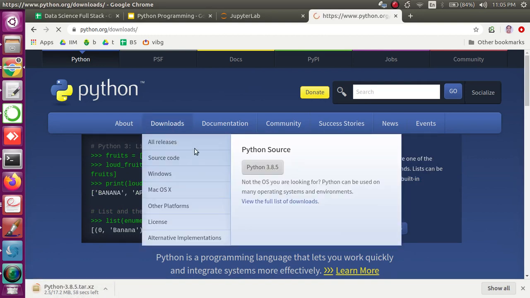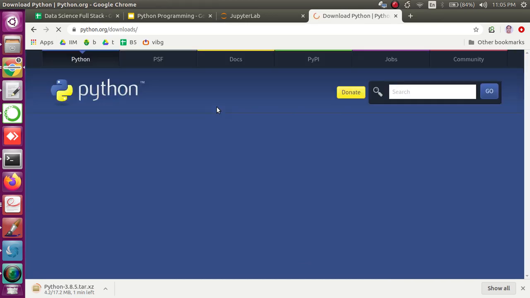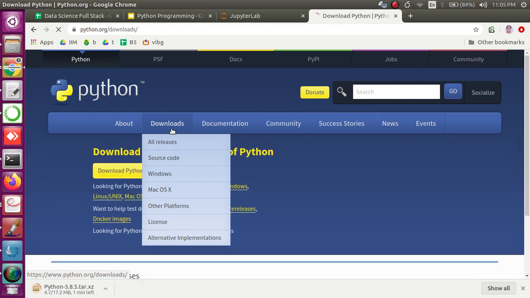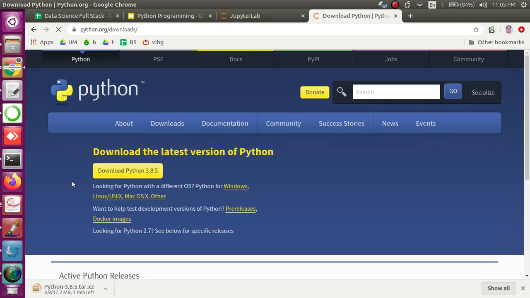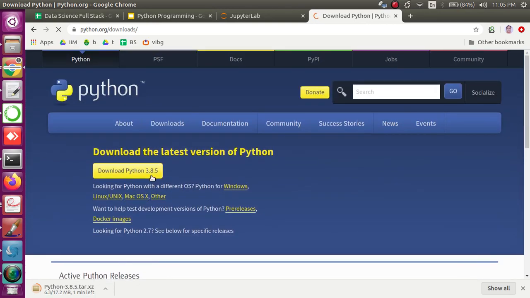So if you are using any other operating system, suppose you are using a Mac, it automatically downloads the installer for Mac. If you are using a Windows system, it automatically downloads the executable which is developed for Windows systems, right? So one can easily download the latest version 3.8.5, and if you are on Windows, just double click, or on a Mac, it's just a double click and you are good to install this, right?